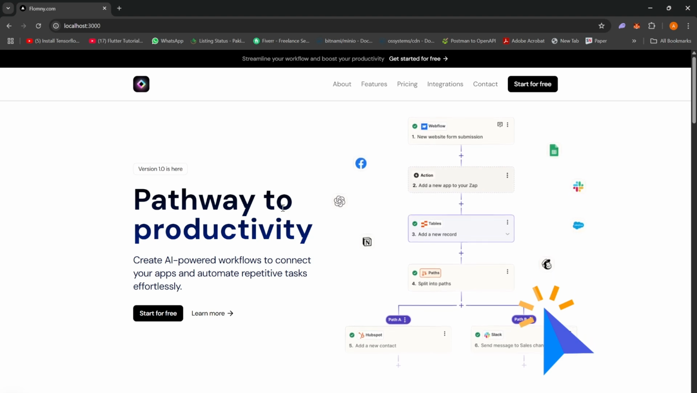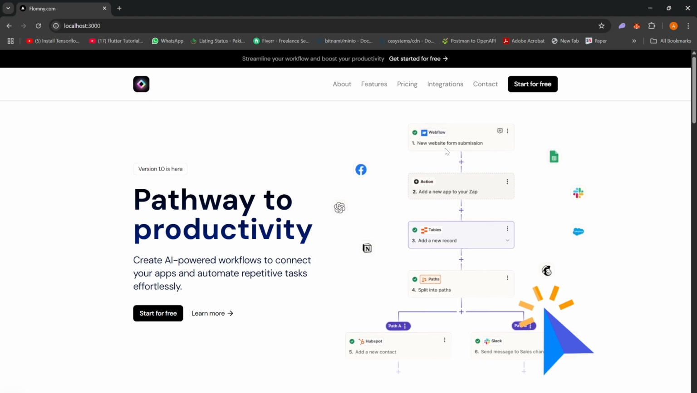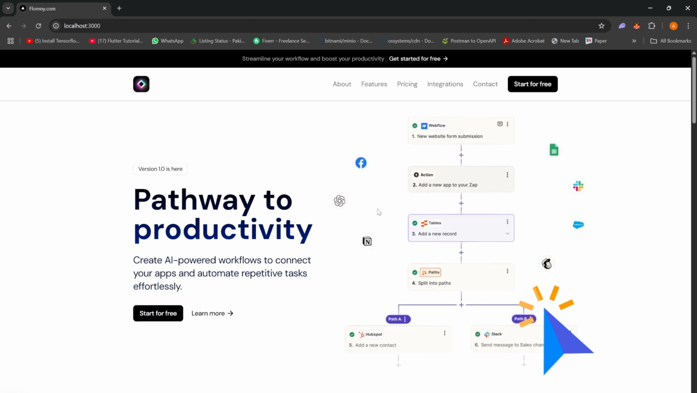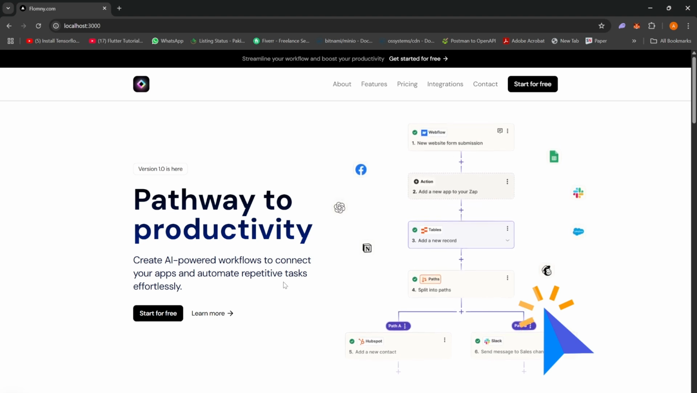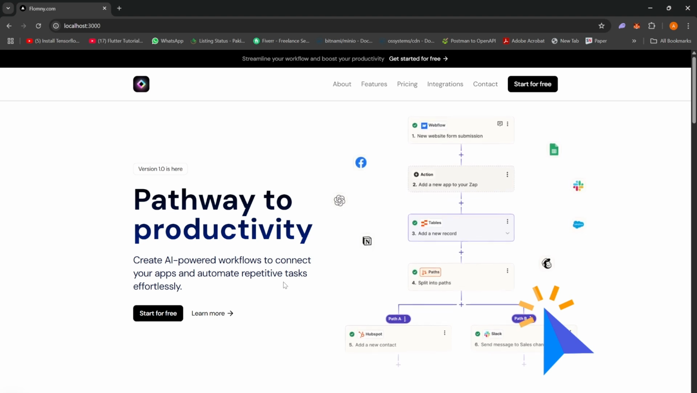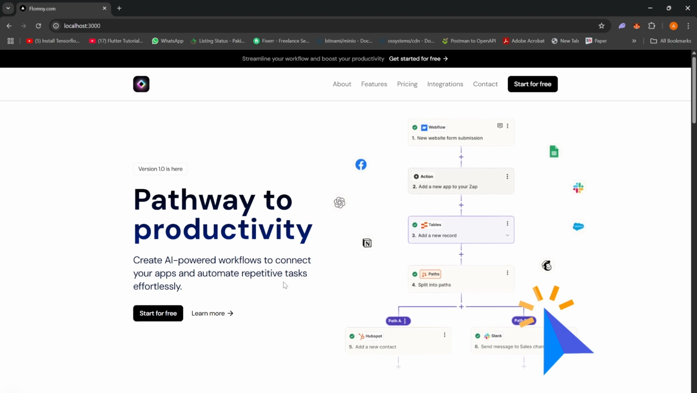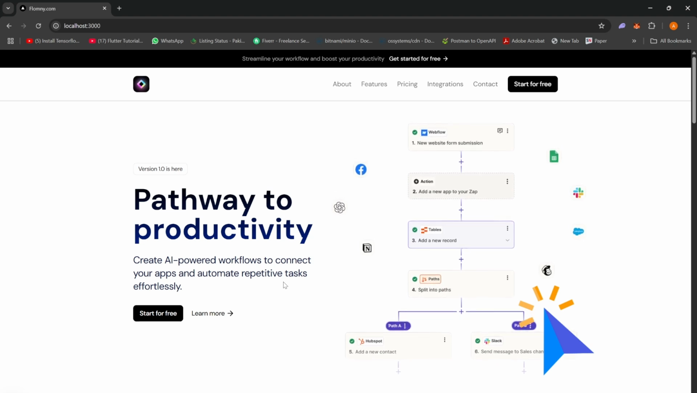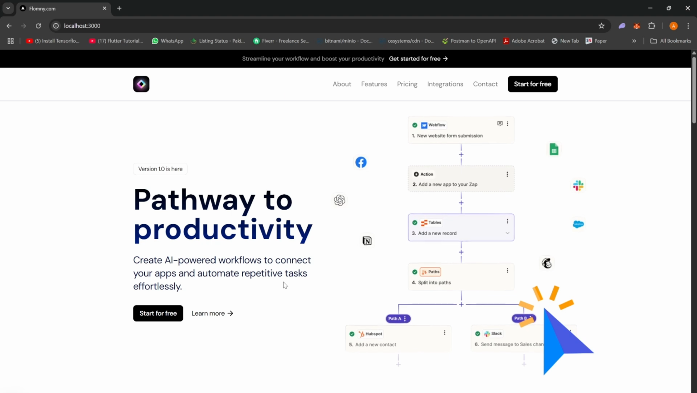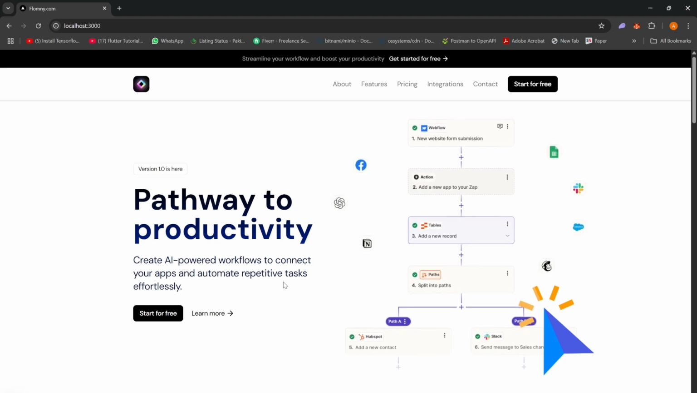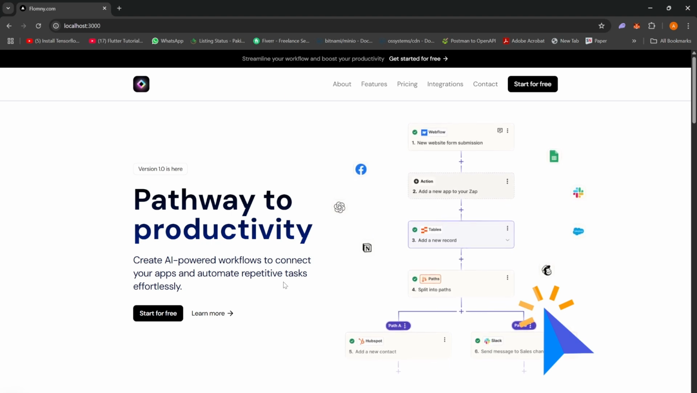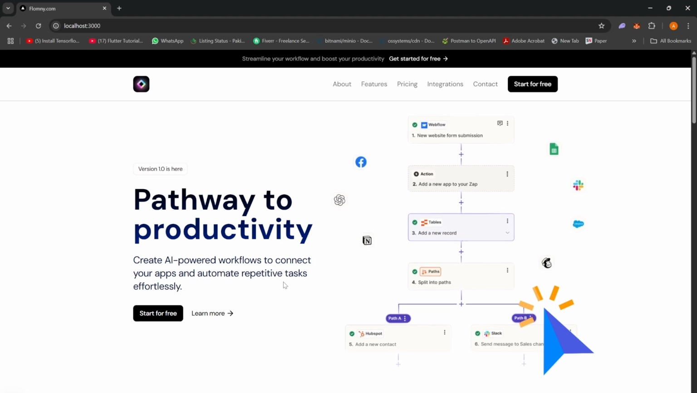Moving on, there can be a lot of public integrations. However, Flomny basically provides you with the ability to make workflows that can connect your applications and automate repetitive tasks effortlessly. The workflow that it produces is basically a Python script, which can be used at a later stage to execute that workflow.